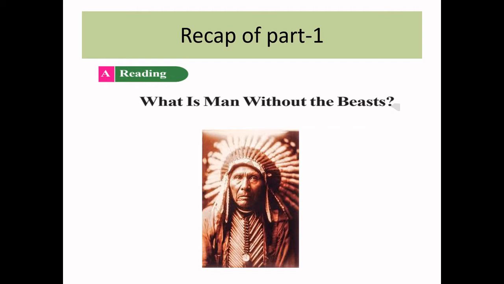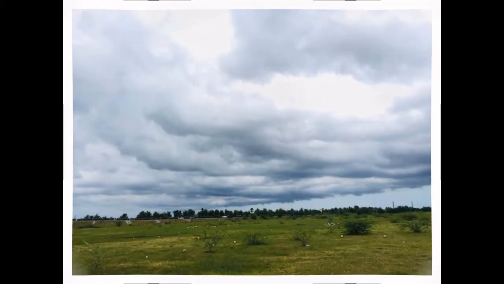Chief Seattle became world famous for a moving speech he made in 1854, just before his lands were taken from him and his people. Seattle's words resonate very well in the environmental community. Chief Seattle started his speech with a question. How can you buy or sell the sky? The warmth of the land.